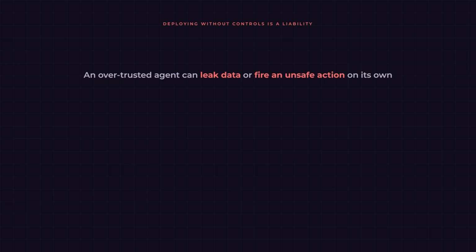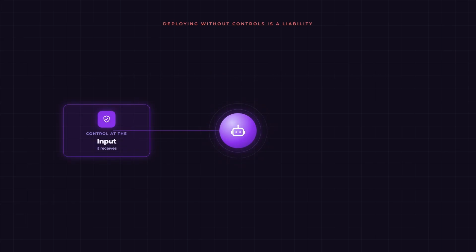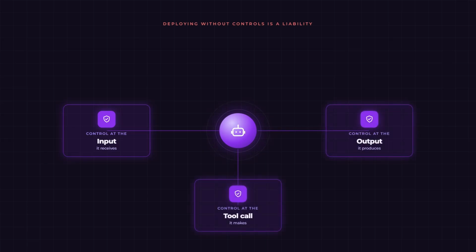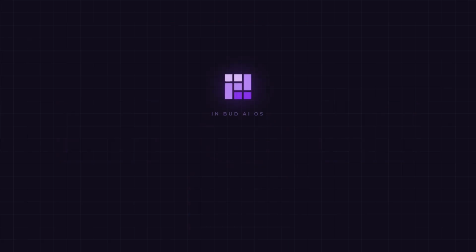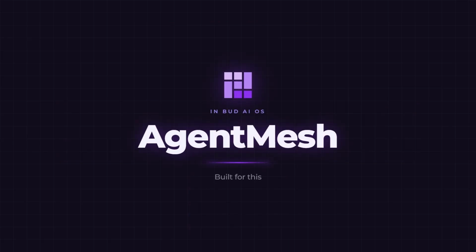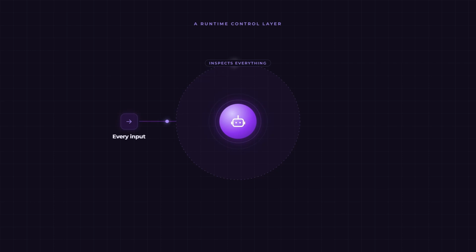An over-trusted agent can leak data or fire an unsafe action on its own, which is why the controls have to sit where the agent operates. At the input it receives, at the output it produces, at the tool call it makes. AgentMesh in Bud AI OS is built for this. It is a runtime control layer that sits around the agent and inspects everything the agent handles. Every input it receives, every output it produces, and every tool call it makes.